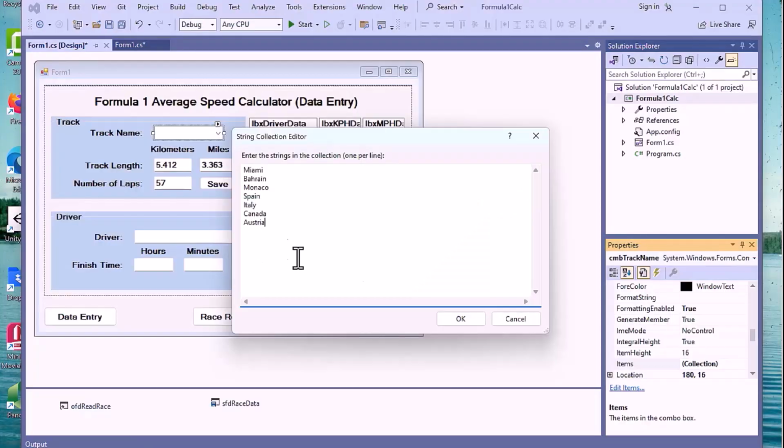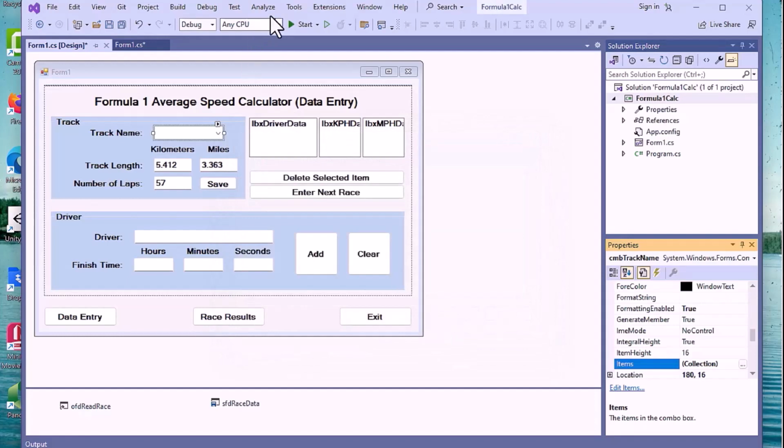We're going to think of better ways to name this kind of stuff later, because we get the United States, we got Miami, we got Las Vegas, we got San Antonio, I think. Things like that. But this is enough for testing, though. We've got these things. These are the legitimate tracks we're going to allow. So we'll just click that in there.